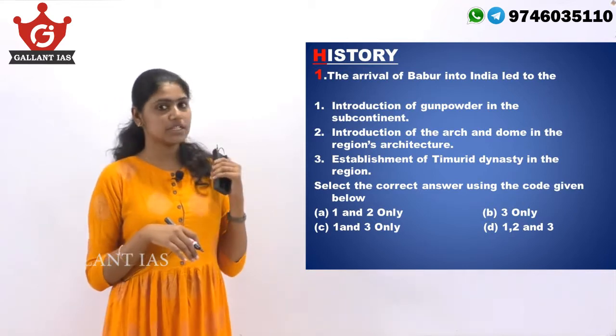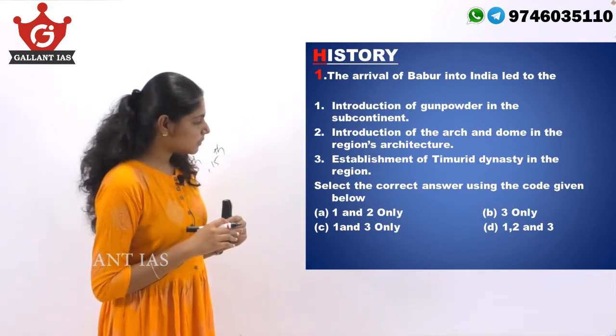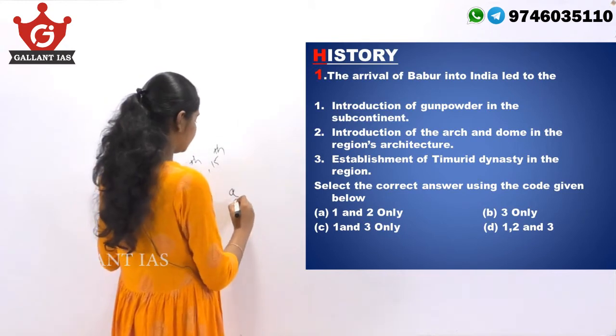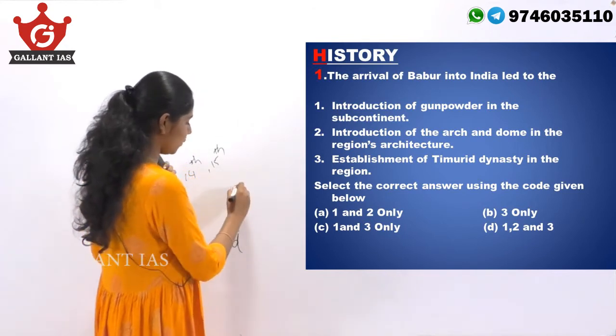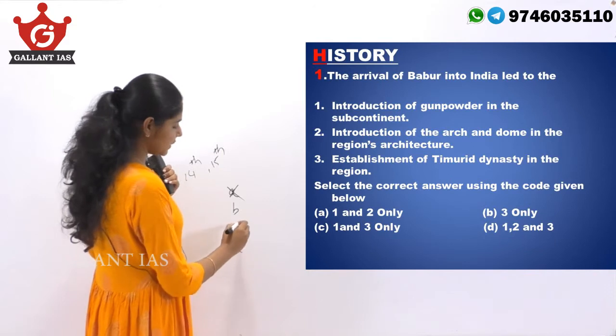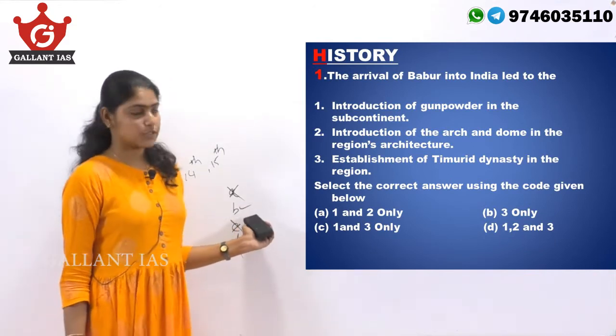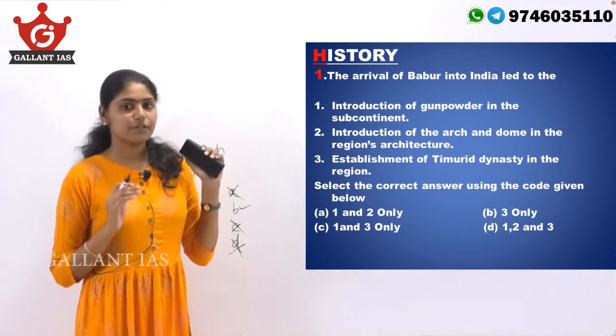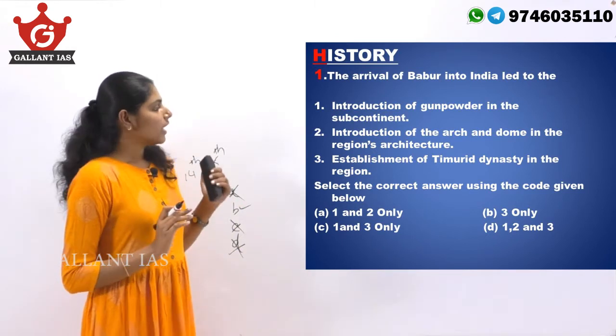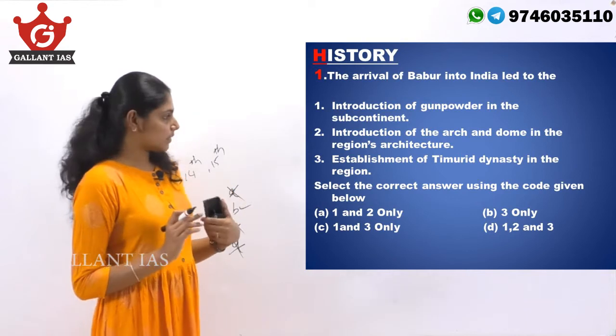So, our first statement is actually wrong. So, if the first statement is wrong, you could easily eliminate option A, option C and option D. So, you will get the answer as option B just by knowing the first statement is wrong. Anyway, let's move on to the other two statements.